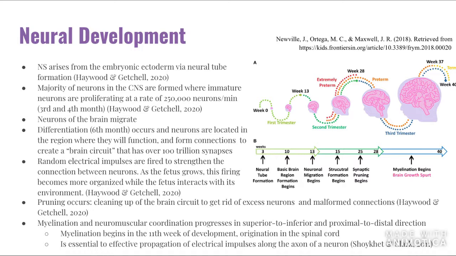During gestation, pruning also occurs. Pruning is the cleaning up of the brain circuit to get rid of excess neurons and malformed circuits. Myelination and neuromuscular coordination also progress at this time, in a superior to inferior and proximal to distal direction. Myelination begins at 11 weeks of development and originates in the spinal cord. It is essential to effective propagation of electrical impulses along the axon of the neuron.